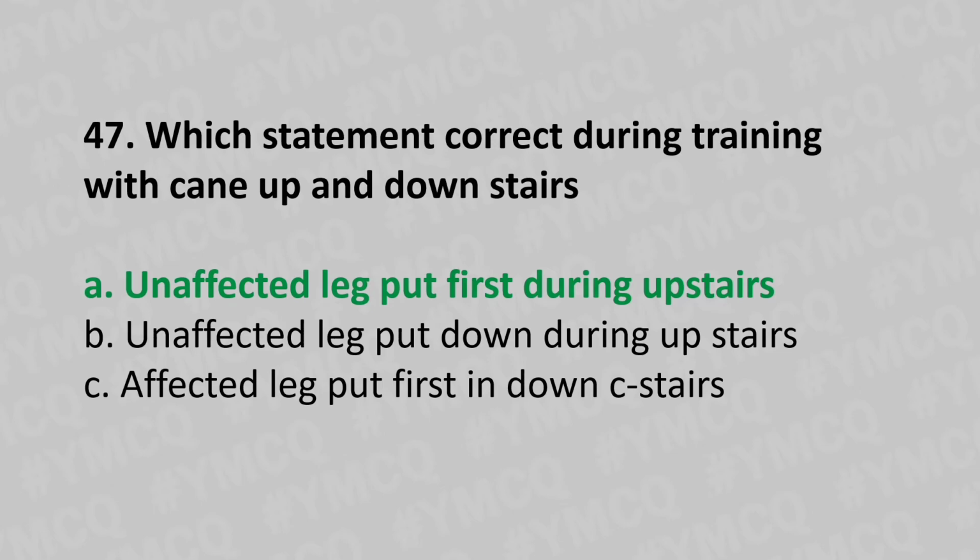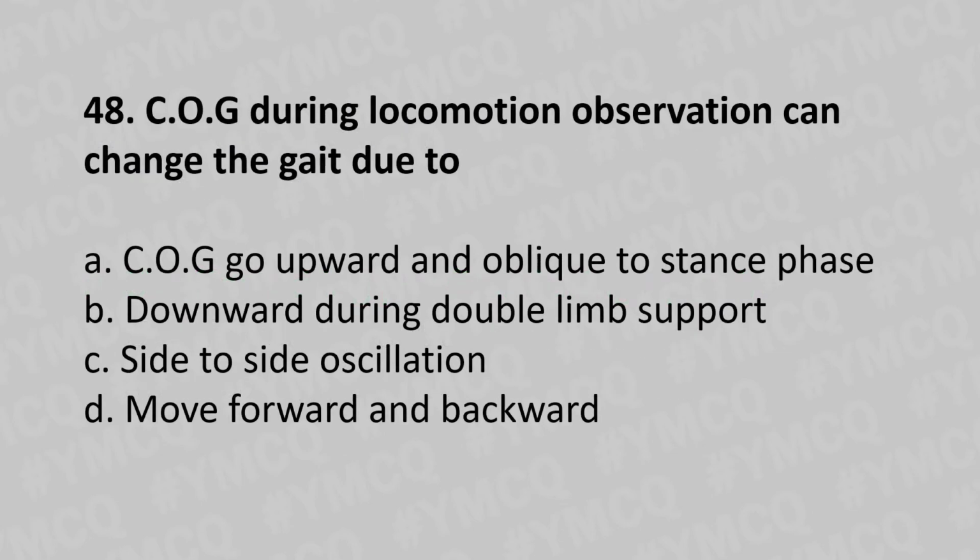Moving to our 48th question. COG or center of gravity during locomotion observation can change the gait due to option A, COG go upward and oblique to the stance phase. Option B, downward during the double limb support. Option C, side to side oscillation. Option D, move forward and backward. And the answer is option D, move forward and backward.